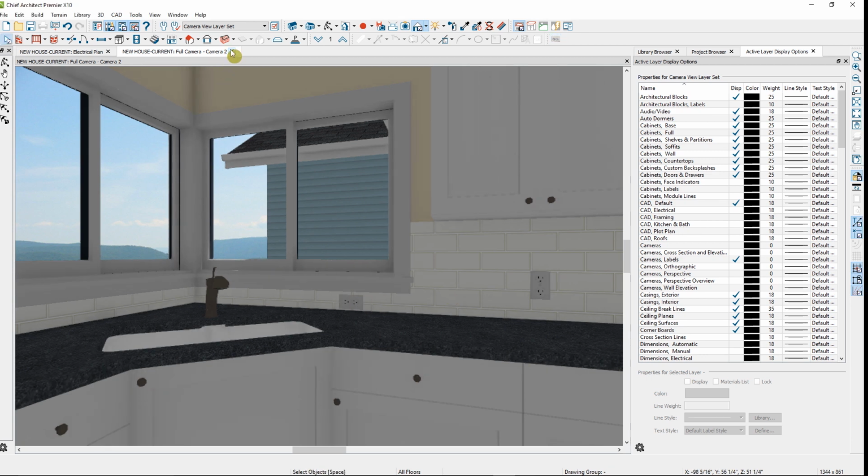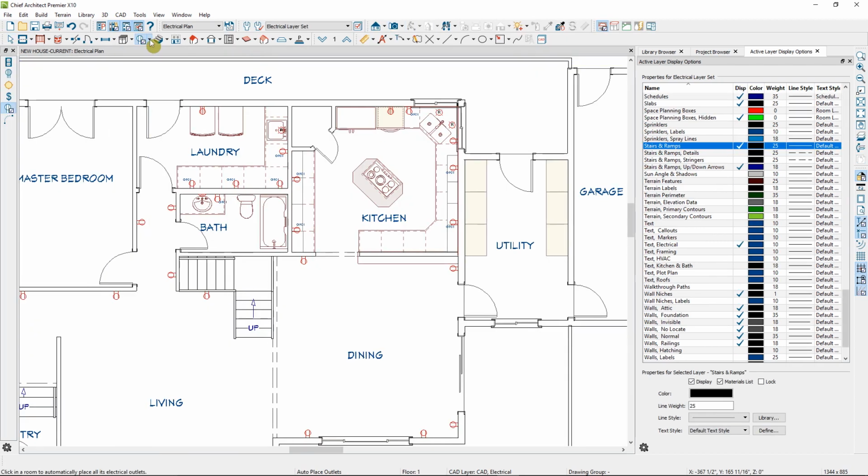Placing light fixtures is just as easy. If we go back to the Electrical Tools parent tool and select the Light tool, this tool will place lights differently depending on where you place them in your plan. I'm going to place one here on the ceiling, I'll place one here on the interior wall, and then I'll place one here on the exterior wall. Then we'll take camera views of each.